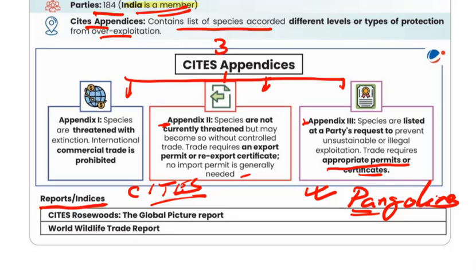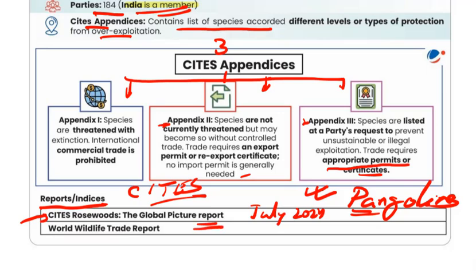Next is reports and indices. CITES rolls out the Global Picture Report. Actually, in July 2024, CITES released a comprehensive report titled CITES Rosewood: The Global Picture. This document provides an in-depth analysis of CITES-listed rosewood species, focusing on their characteristics, ecological roles, regeneration rates, and the threats they face.